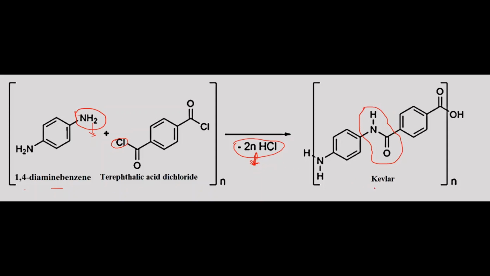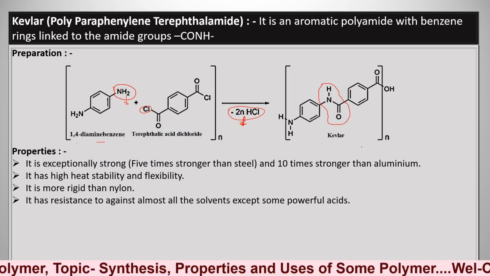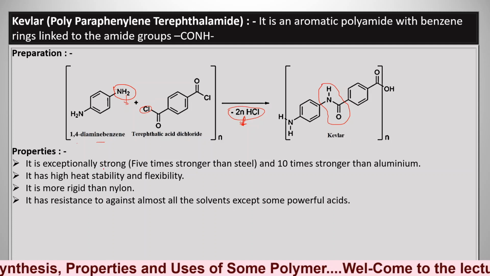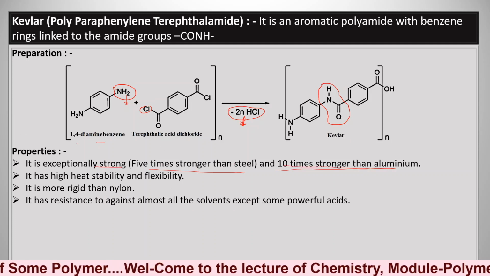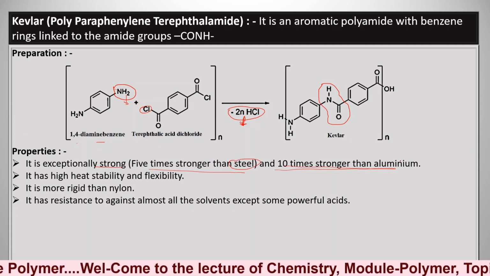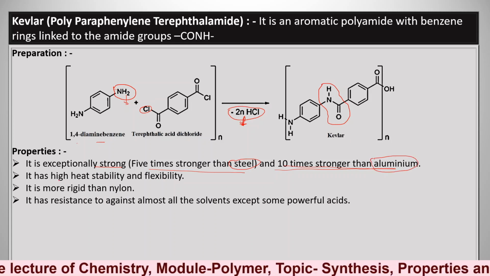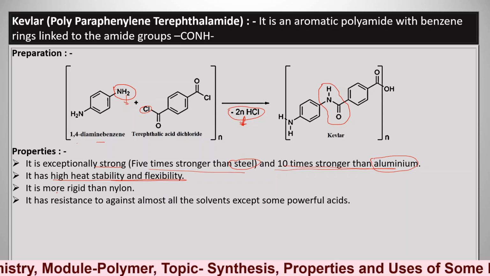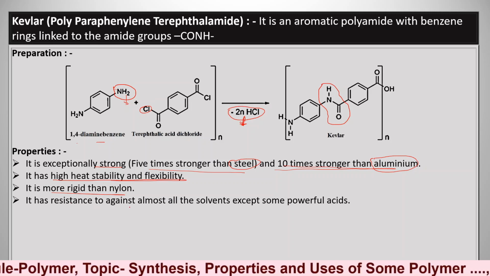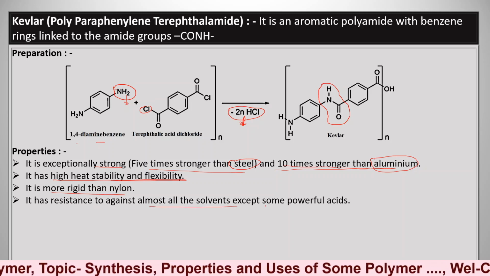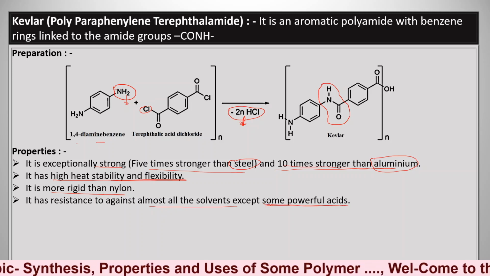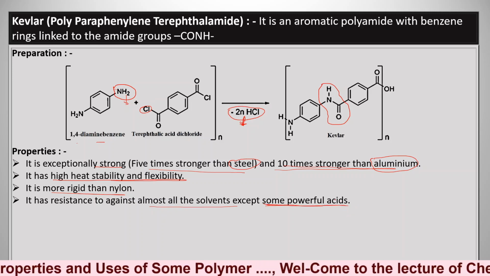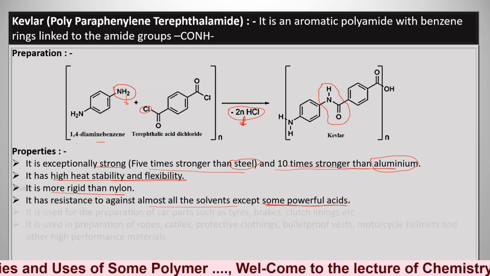Their properties. Kevlar possesses extraordinary properties, that is exceptionally strong, 5 times stronger than steel and 10 times stronger than aluminum. It has high heat stability and flexibility, is more rigid than nylon, and has resistance against almost all solvents except some powerful acids. So these are the properties, and on the basis of these properties, their applications or uses.